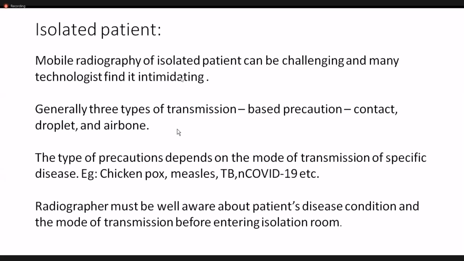Whenever you are entering the isolation room, you can ask a doctor or nurse, or look at the patient chart, and make sure what kind of condition the patient is suffering from, whether the disease might spread by contact, droplet or airborne. This is the first thing that you have to do. The second thing is that the type of precaution depends upon the mode of transmission of the specific disease.